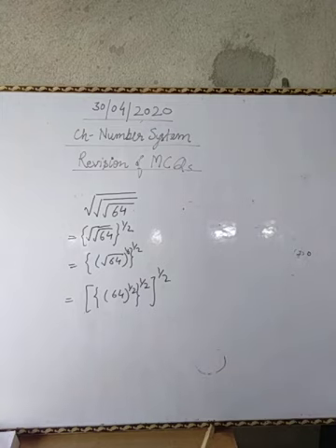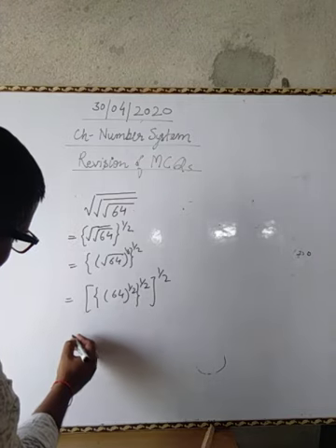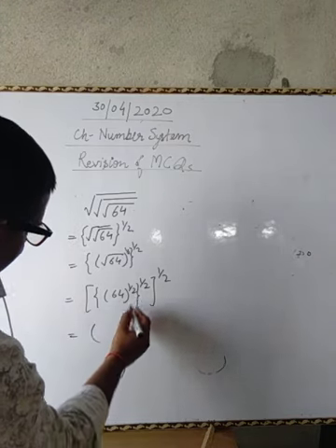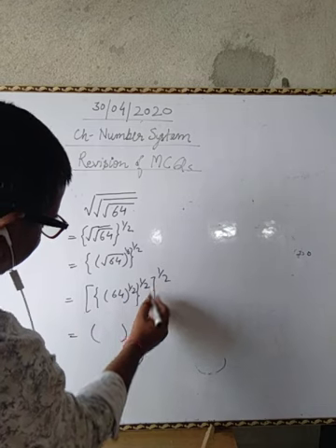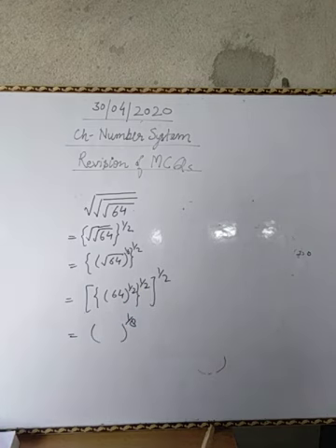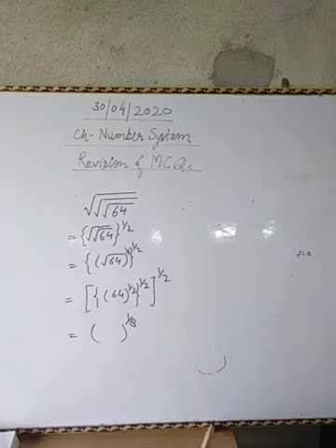As per the rule, (a to the power m) to the power n equals a to the power m into n. So all these three will be multiplied. So 1 upon 2 into 1 upon 2 into 1 upon 2 is 1 upon 8. Now 64 has some prime factors.